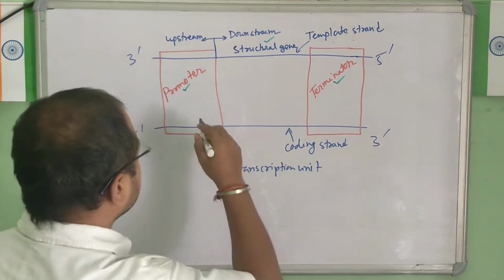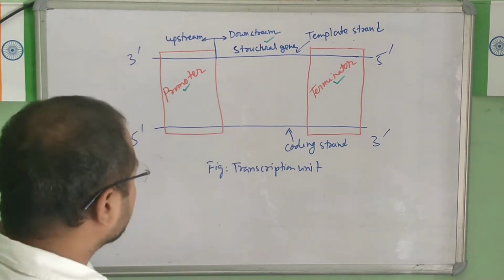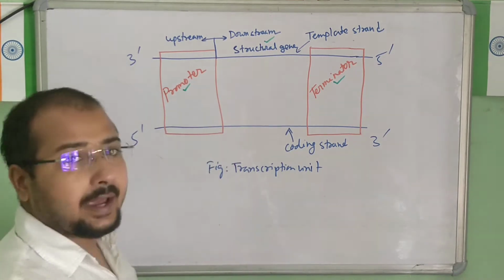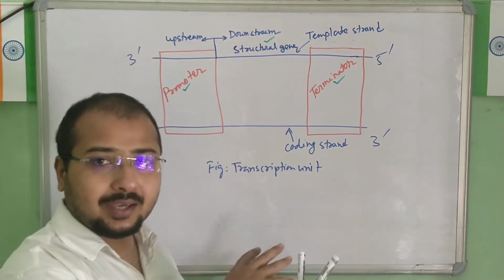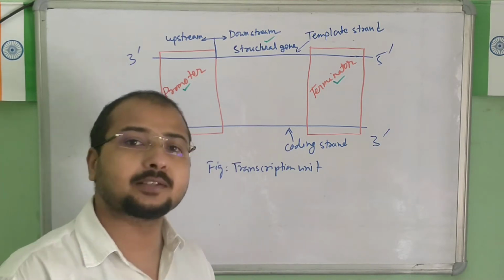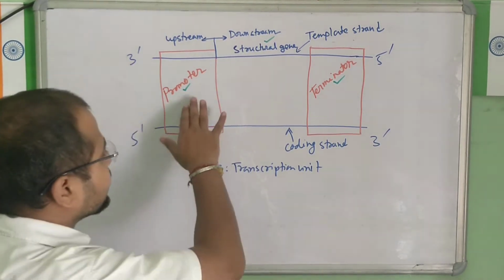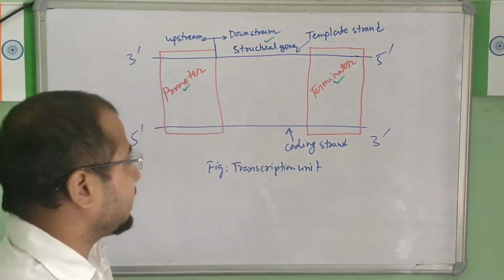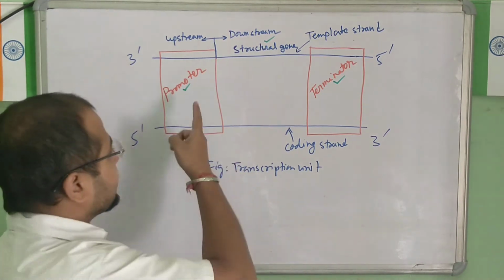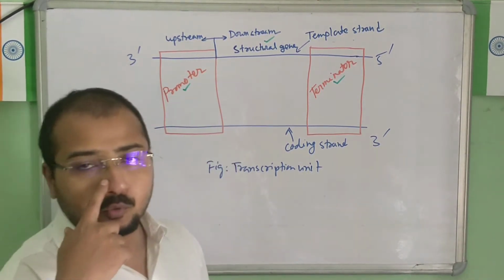So first let us see the promoter region. The promoter region is the site where the RNA polymerase binds and initiates the polymerization of the RNA strand. Understood? This is a site which promotes RNA strand synthesis by the binding of the RNA polymerase to the sequence in this promoter region.